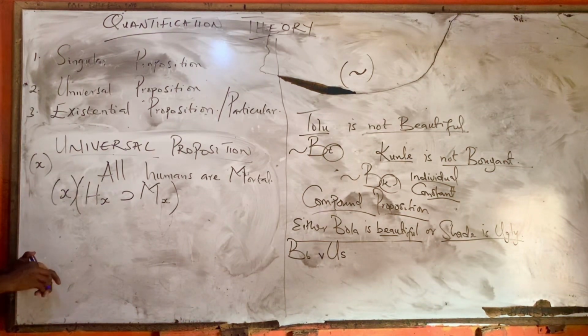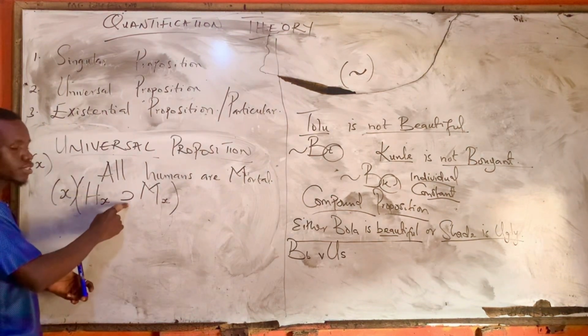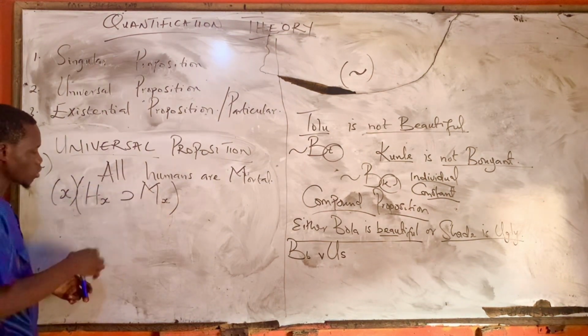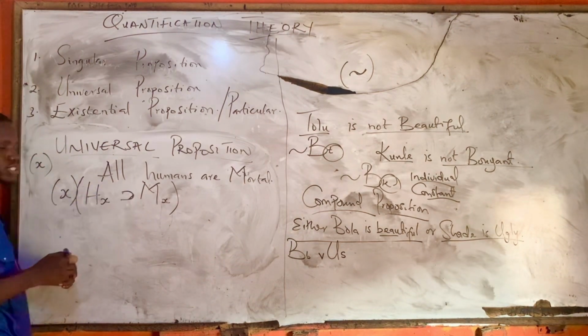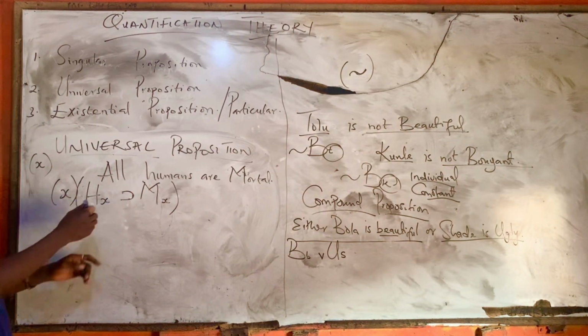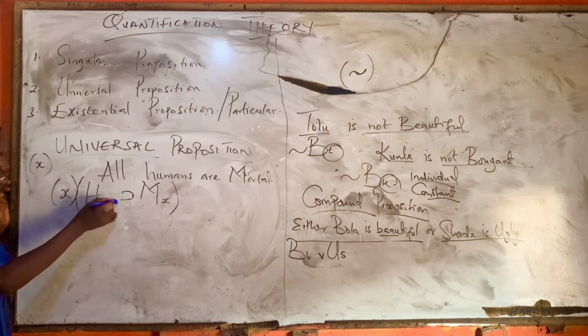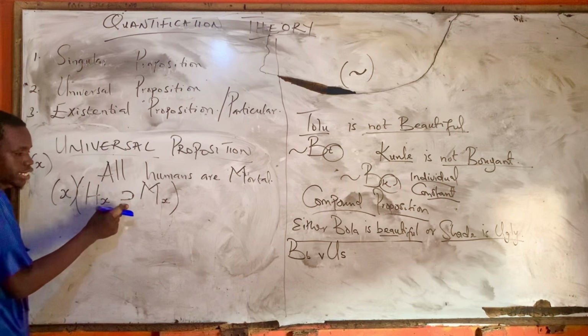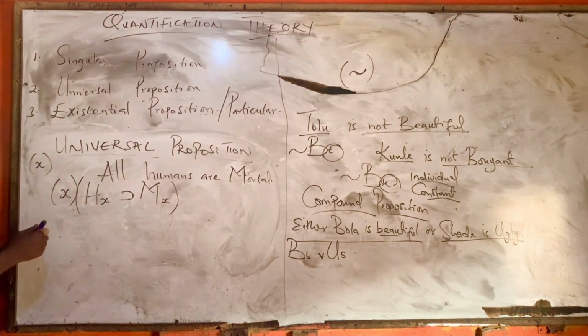This means that if there is anything that is human, then it is what? Mortal. So that is what we are representing. We are symbolizing a universal proposition with a conditional sign. Okay? A conditional statement. This means that if there is anything that is human, therefore that thing is what? Mortal.